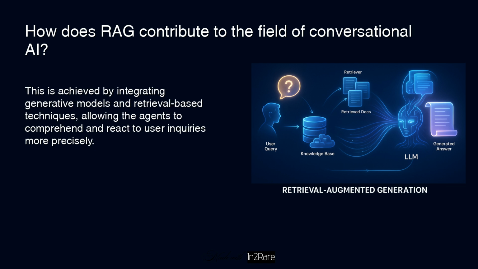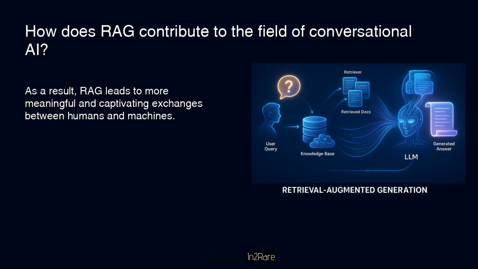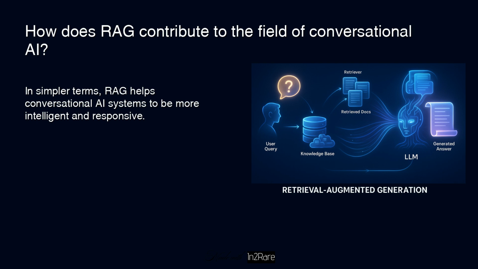This is achieved by integrating generative models and retrieval-based techniques, allowing the agents to comprehend and react to user inquiries more precisely. As a result, RAG leads to more meaningful and captivating exchanges between humans and machines. In simpler terms, RAG helps conversational AI systems to be more intelligent and responsive.